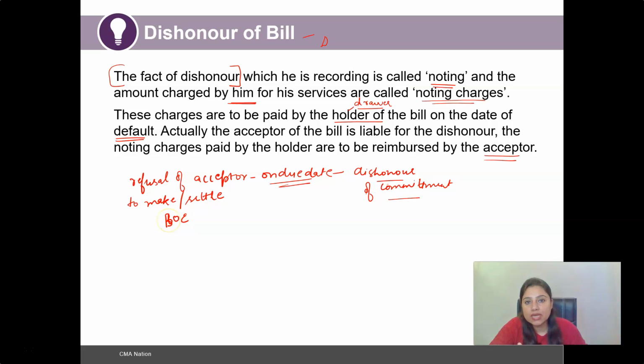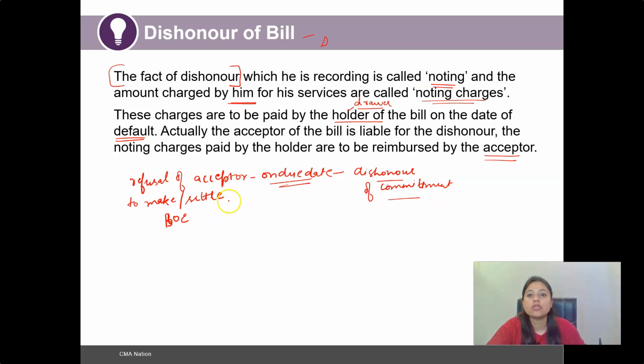Thus, it would make the owner or the drawer of the bill liable to the third parties, as it could be the endorsee in case the bill has been endorsed by the drawer, and it could also be the bank or the discounting house wherein such bill of exchange has been discounted by the drawer.